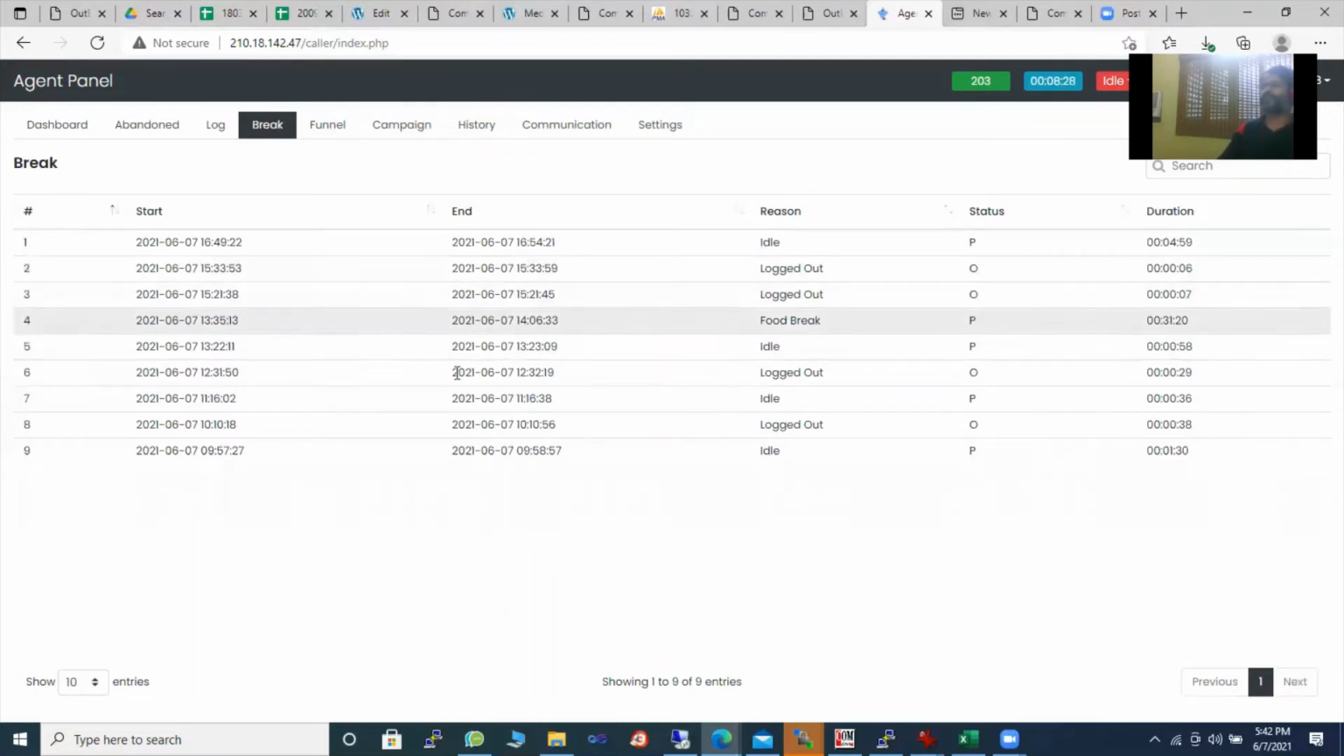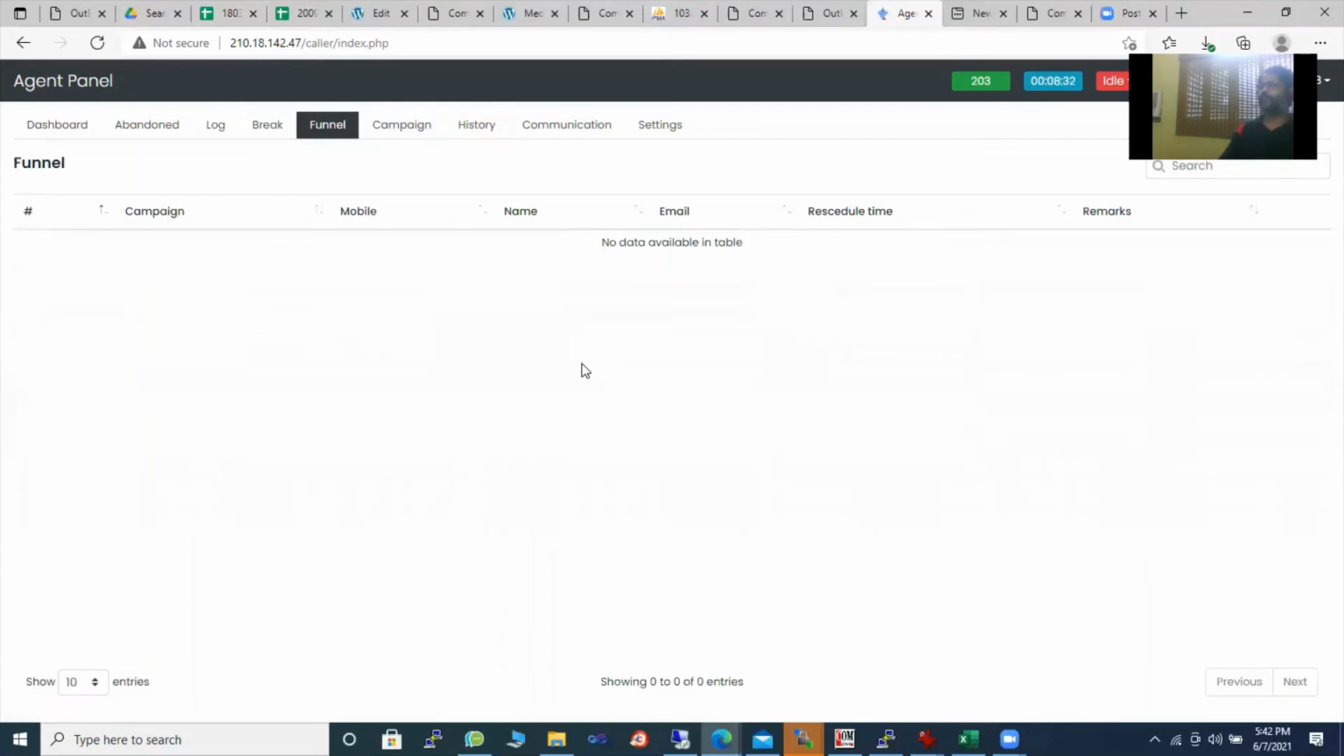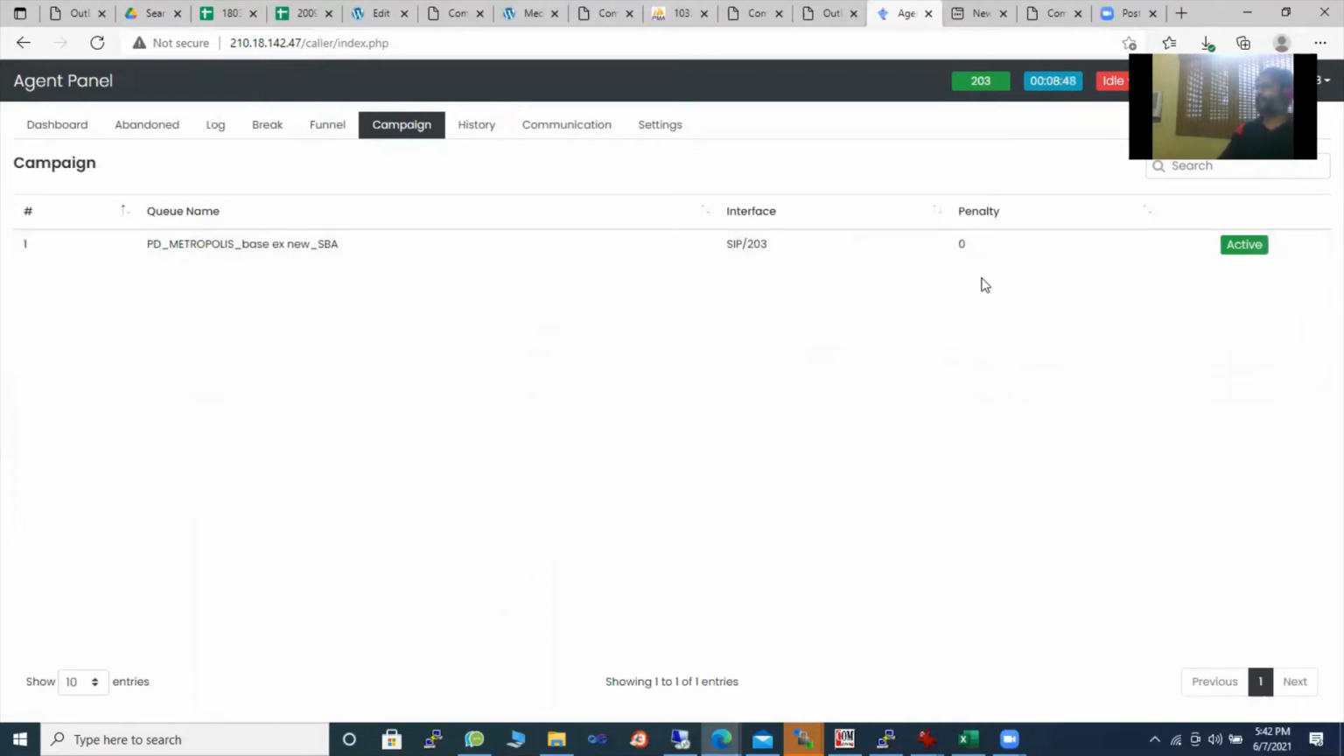Like that, whatever is a break. This is only for the current day. And funnel gives the data about the funnel calls. I think this agent does not have any funnel calls, where she maintains a funnel, and complete data is given. And here you can press call, and you'll be able to make a call from here, and see which campaign she is logged in, which interface she is logged in, and whether it's active or not active.